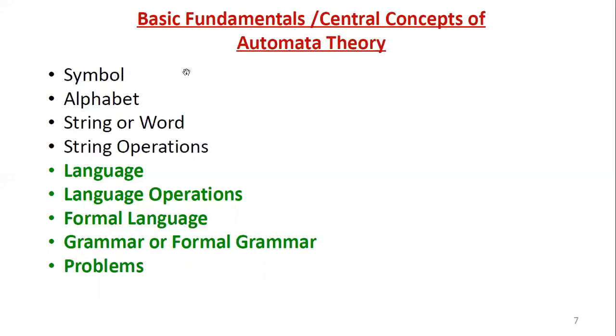The frequently used symbols are letters, either uppercase capital A to capital Z or lowercase small a to small z, then digits 0 to 9 and special characters. Then coming to alphabet. An alphabet is a non-empty finite set of symbols which is denoted by sigma. Then a string or word is a finite sequence of symbols from some one alphabet, that is sigma.